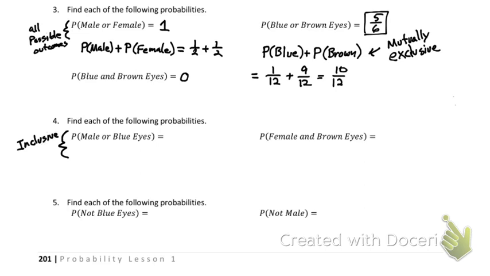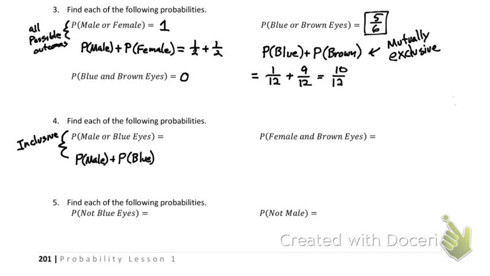That is inclusive. There are men that could have blue eyes. So when you're doing probability with inclusive, you always run the risk of double counting. So when you're doing the probability of inclusive, it's going to be the probability that you are a male plus the probability that you have blue eyes.